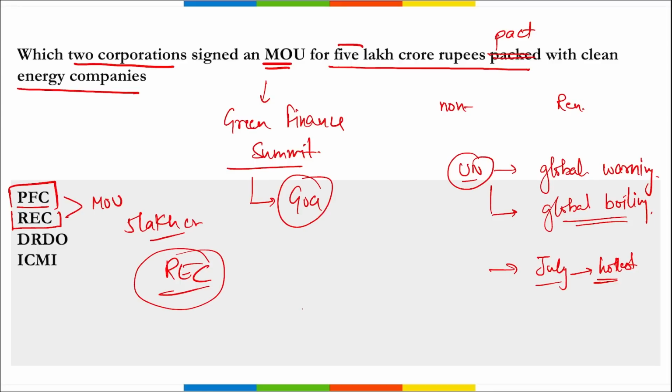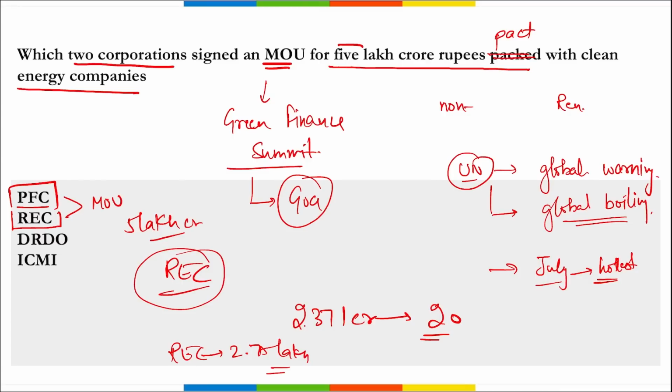Here PFC signed the pact worth 2.37 lakh crore rupees with 20 companies in the clean energy space, and REC signed 2.75 lakh crore rupees contracts. This MOU was signed for various solar energy, wind energy, green hydrogen, battery storage, electric vehicle companies, etc.